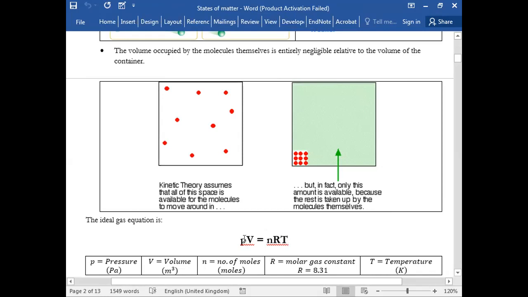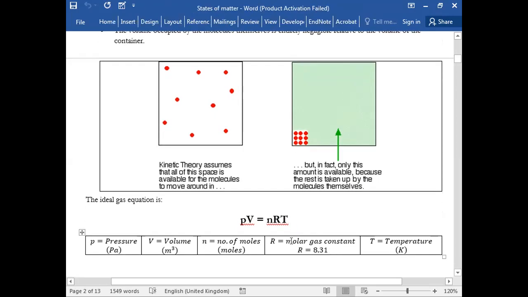P is the pressure, V is the volume, n is the number of moles of gases, R is the molar gas constant, 8.31, it is provided, T is the temperature in kelvins.